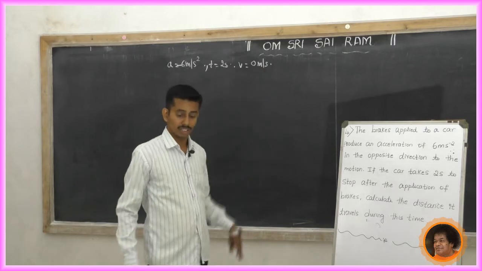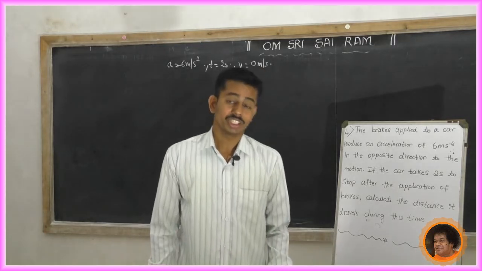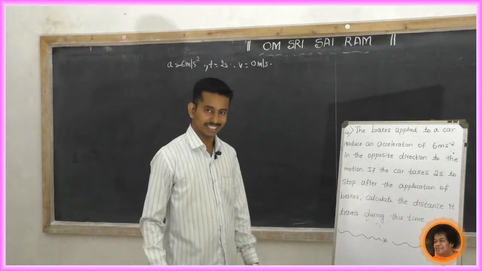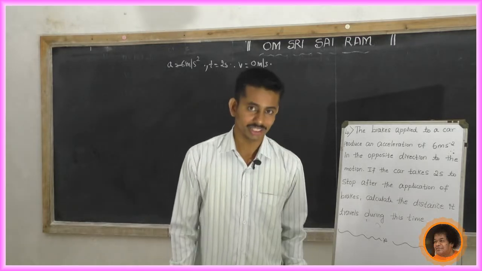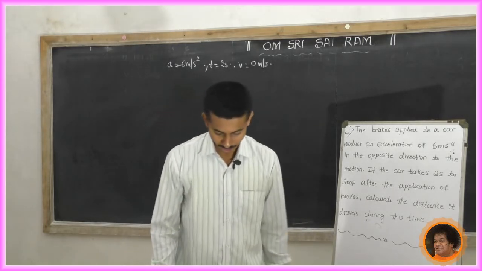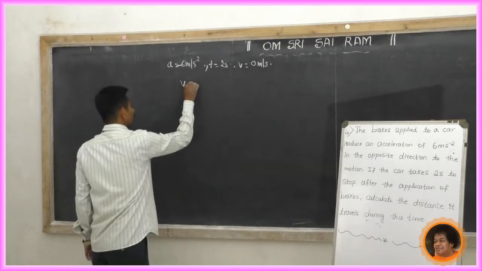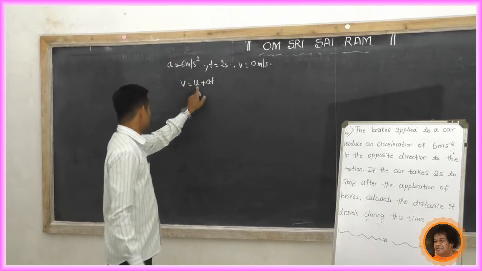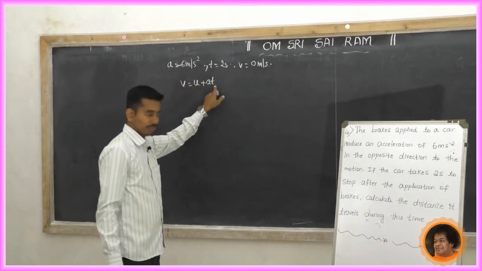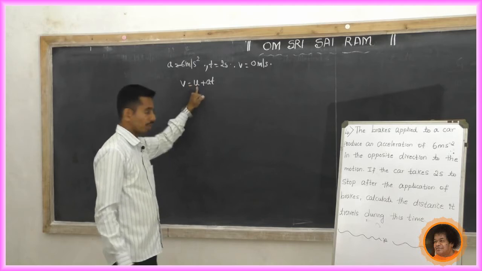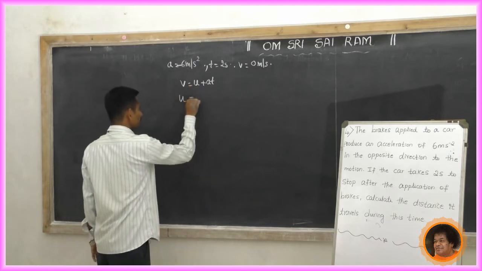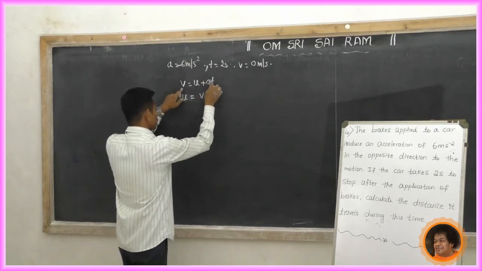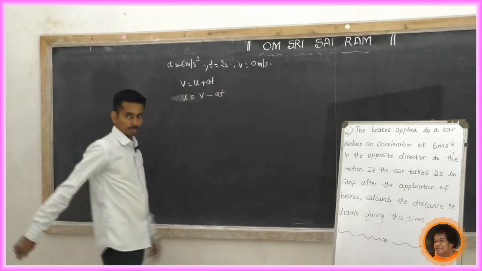What do we have to calculate? S, which means distance traveled. To find S, you have to know the value of u, that is the initial velocity. How to find the initial velocity? You must use the formula v equal to u plus at, because v is given, u is not given, a is given, t is given. From this you have to find the initial velocity, so this equation becomes u equal to v minus at.